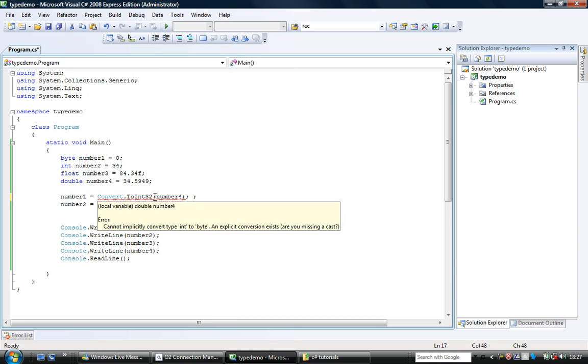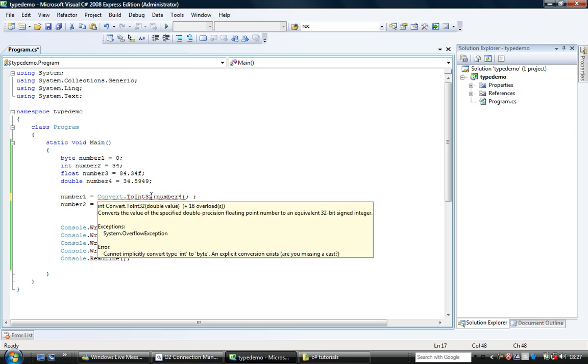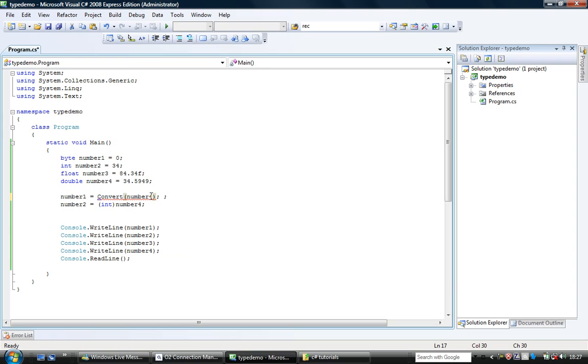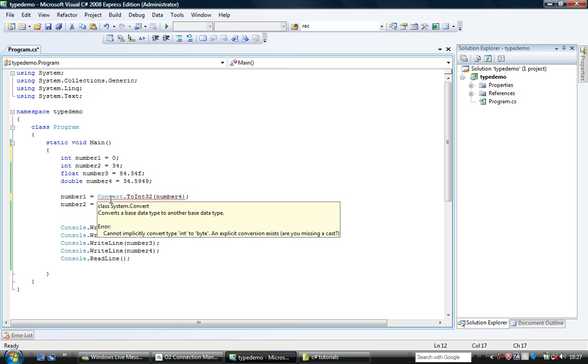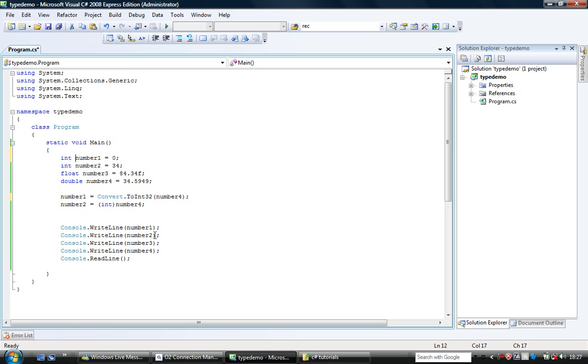You've noticed it says it cannot convert from an integer to a byte, because I've just made a mistake on the conversion. So for reference purposes, I'm going to convert that into an integer. I could have put Convert to byte and that would have worked fine, but I just want to show you how Convert and int work differently.